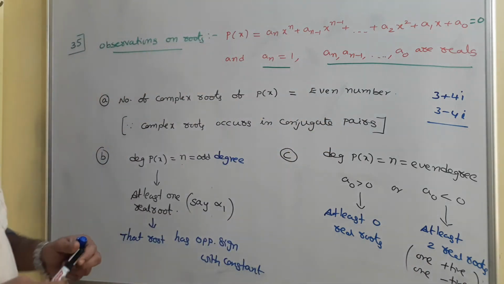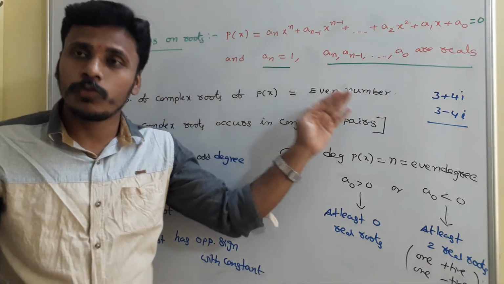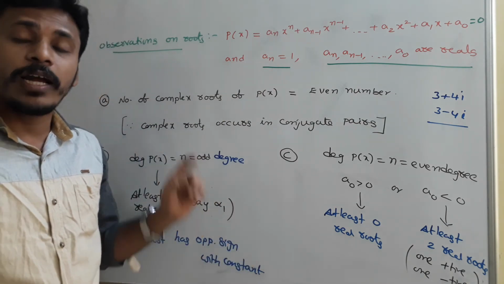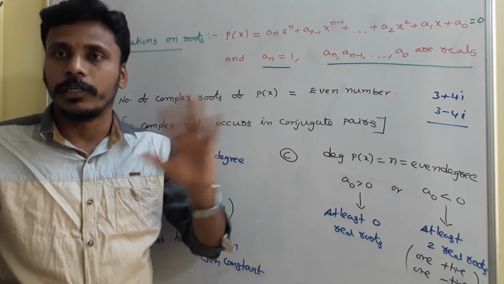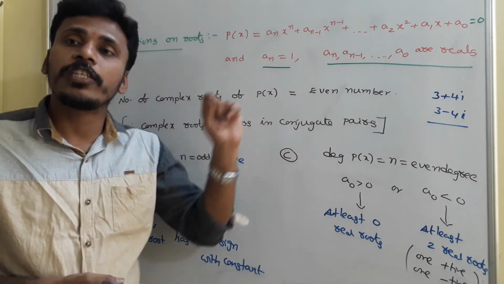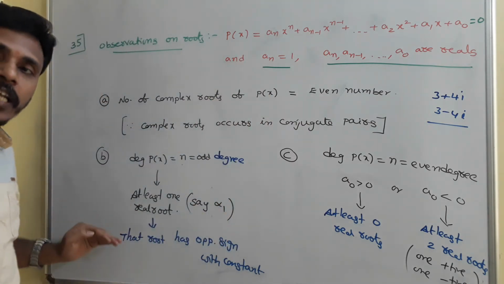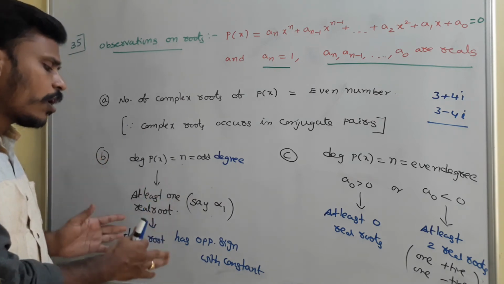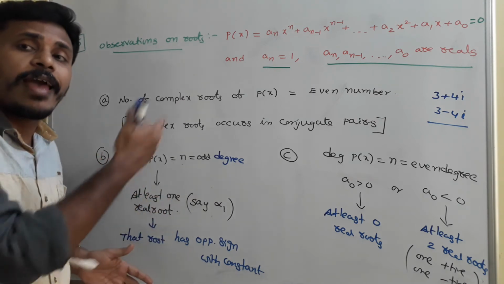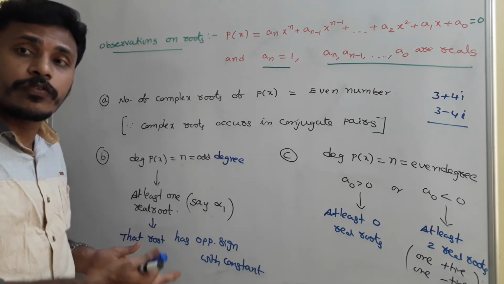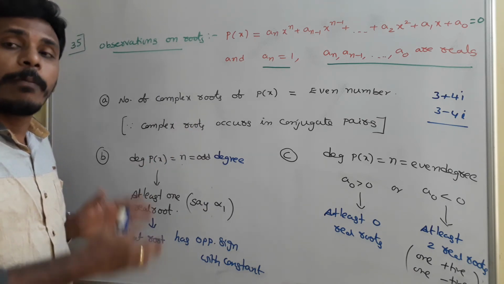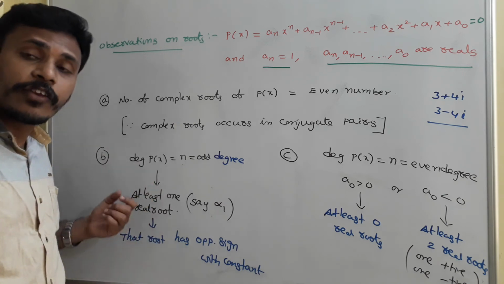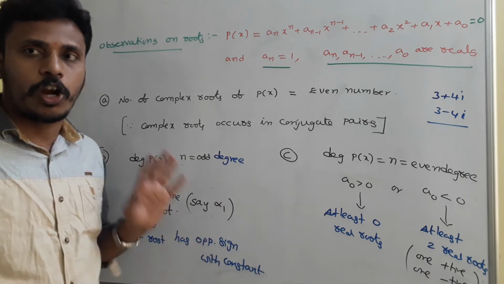So once again I am repeating, I have a polynomial and that polynomial is over real numbers. I don't know about the degree. So one thing is sure that the number of complex roots is an even number. Then if the degree is odd, it has at least one real root. I am sure about this particular point. Okay, so that's why I am mentioning this. Many other points may arise depending on the coefficients and the degree. Okay, but if the degree is odd, one thing is sure that it has at least one real root and that real root has the opposite sign of a naught.